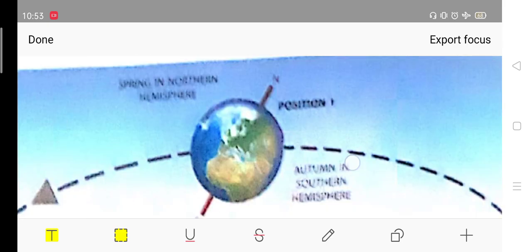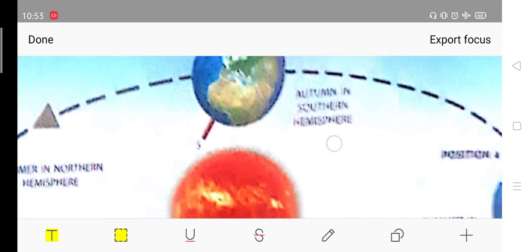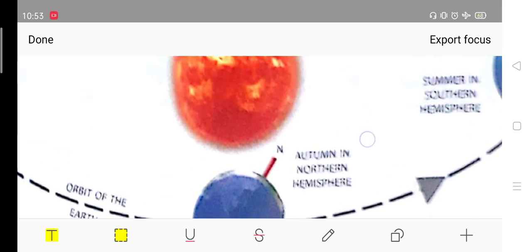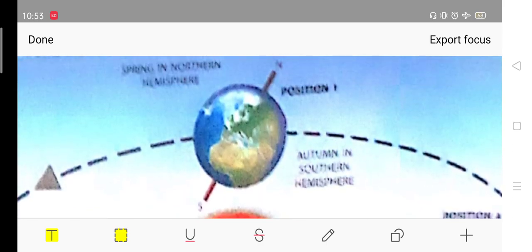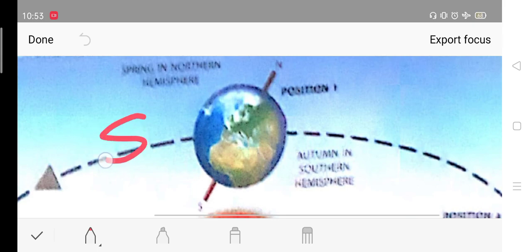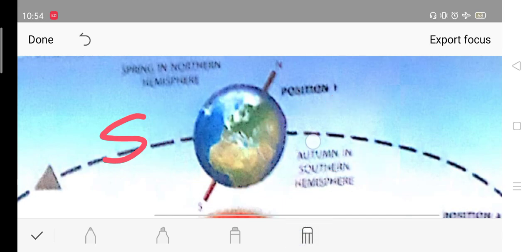Now we will see what it is saying. See, now see here, the sun is here and the earth is here. Okay, now look here, on both these sides the earth is near the sun, and that is why here it will neither be very cold nor very hot. In fact we will have seasons like spring and autumn. Okay, fine, these are the two seasons the earth will witness.